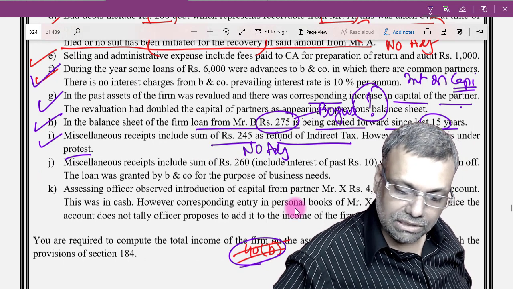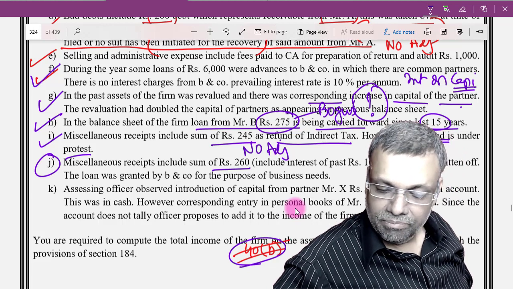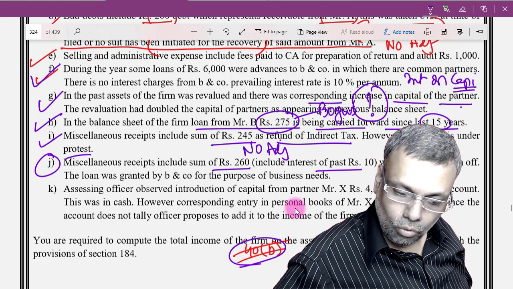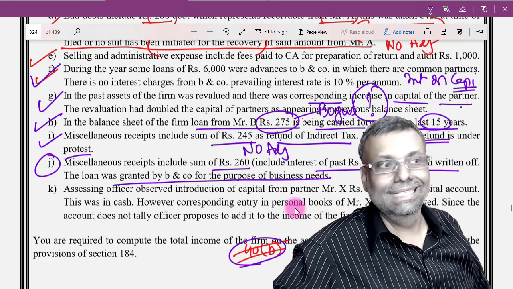No adjustments are required. Point number J, miscellaneous receipts include 260, which includes interest 10 of the past, and a loan written off. The loan was granted by BN company for the purpose of business needs.